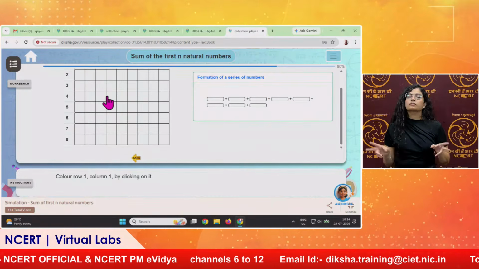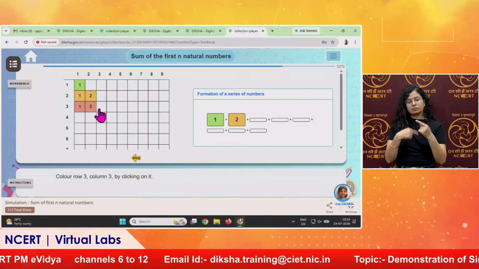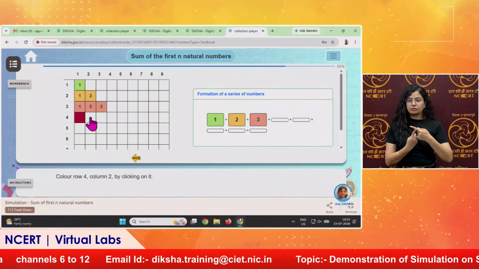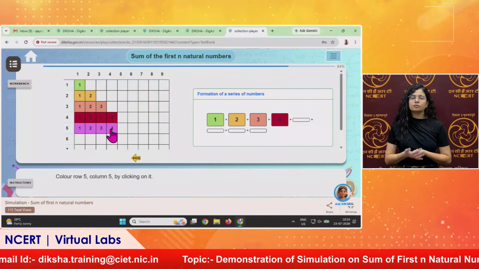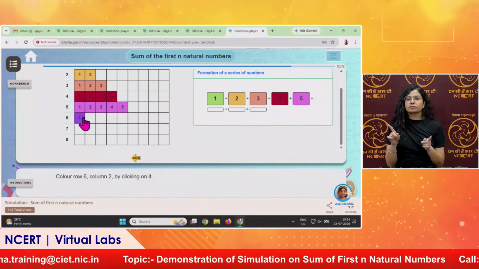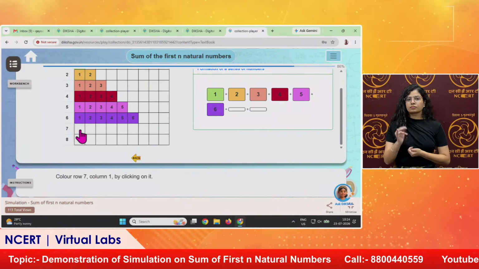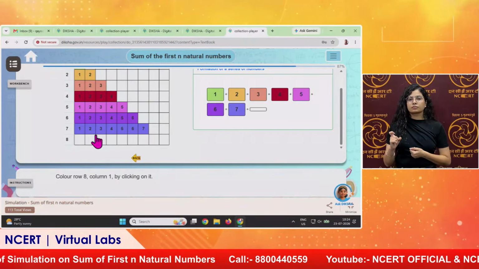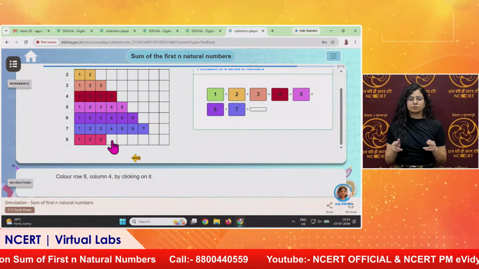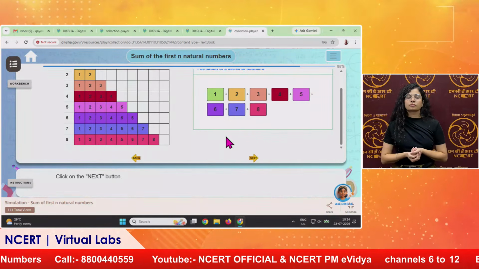Again we will color these square units representing these numbers from 1 to 8. This is for 5. Similarly, we will color the 6th number, 6 square units representing 6, then 7 square units, and finally we will color the 8 square units representing number 8.